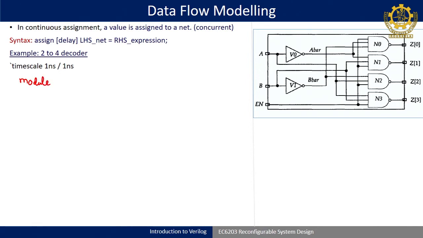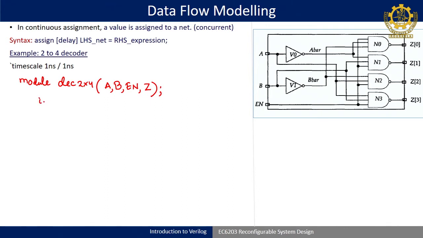Same module, decoder 2 cross 4. Here I will give all the inputs and outputs. First input is A, followed by B, followed by enable, and then I can give the output. The output I will take as a vector, so I am taking it as Z. We will declare it as a vector later on while defining input and output.